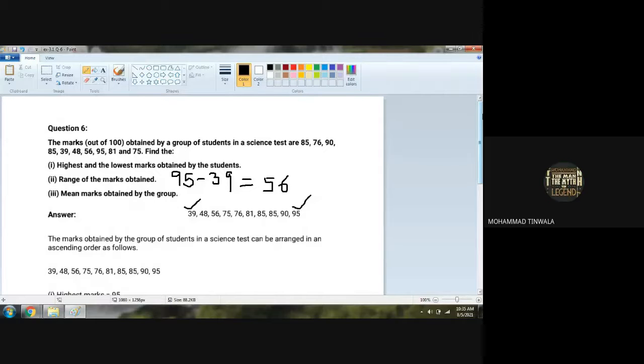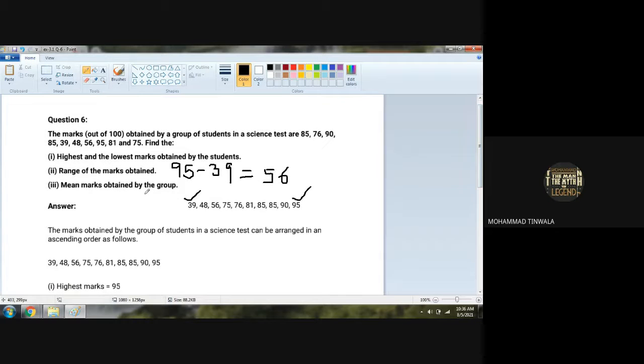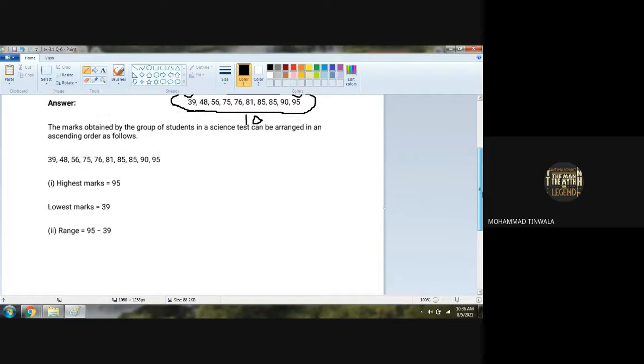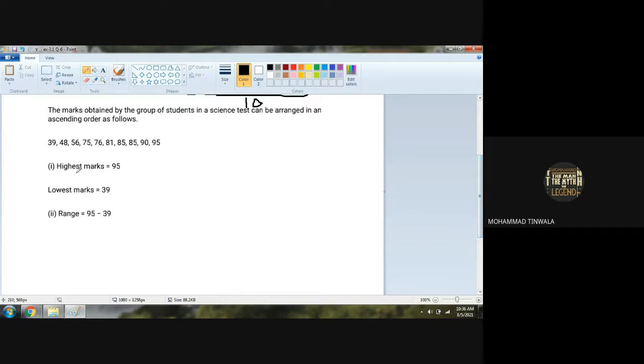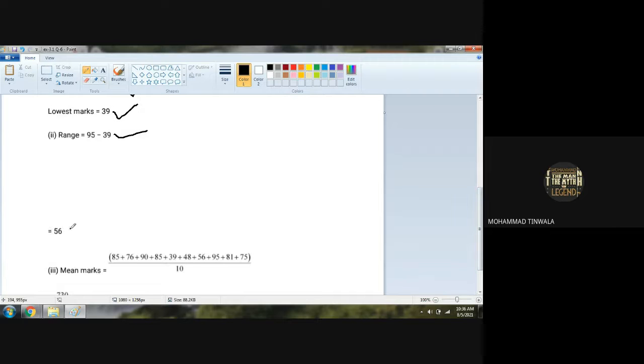No. Understood? Mean marks obtained by the group. Mean marks obtained means we have to add all these marks given upon 10. So total number of students are how many? How many observations can we observe here? 1, 2, 3, 4, 5, 6, 7, 8, 9, and 10. So let us check the answer. First answer is correct, highest mark and lowest mark. Range is correct, 95 minus 39 is 56.